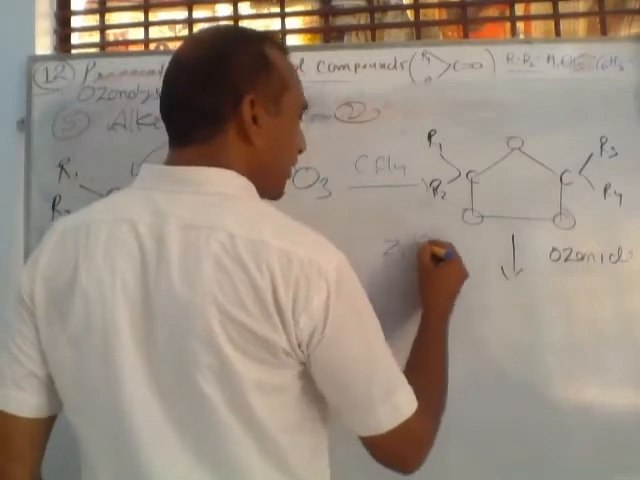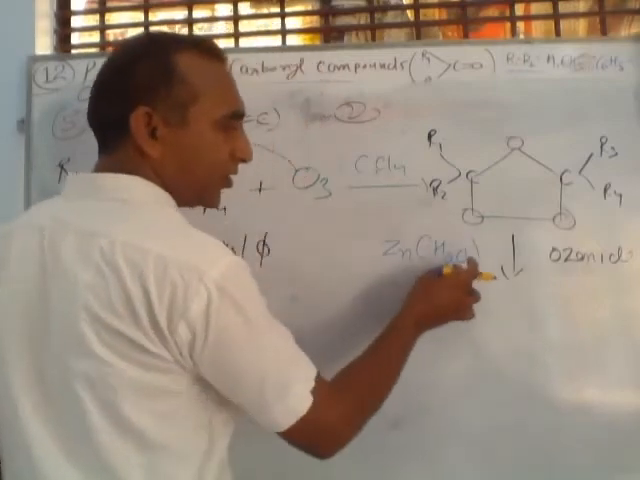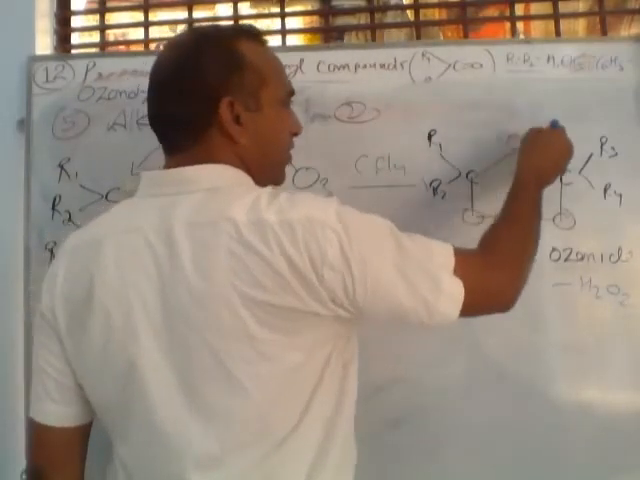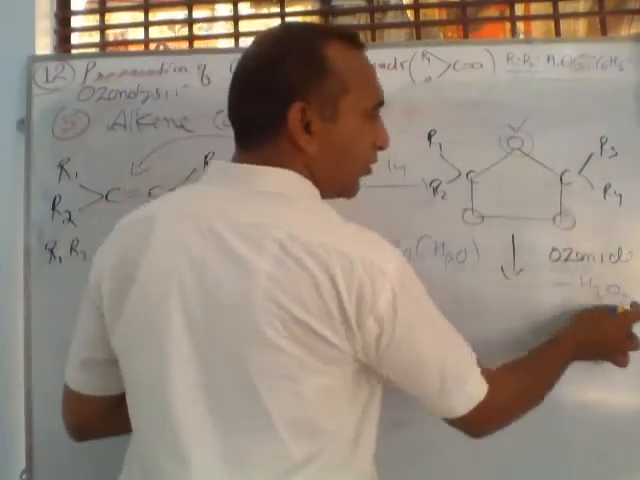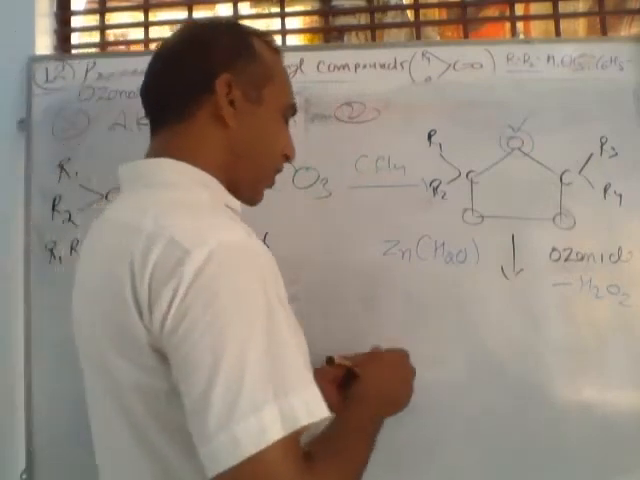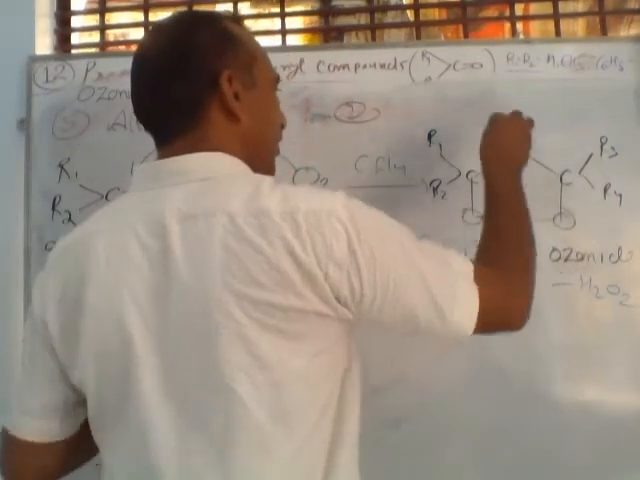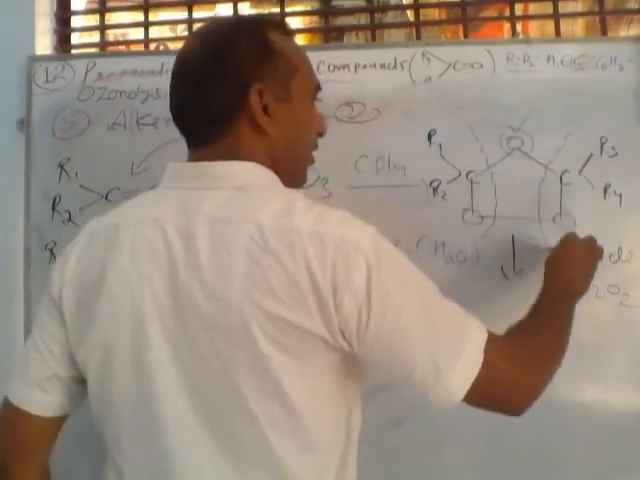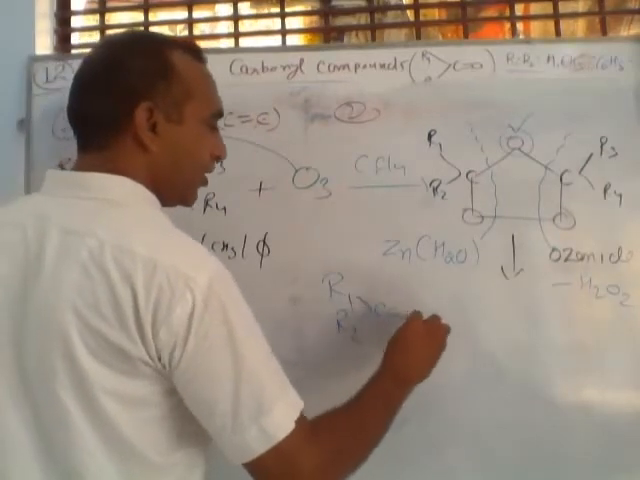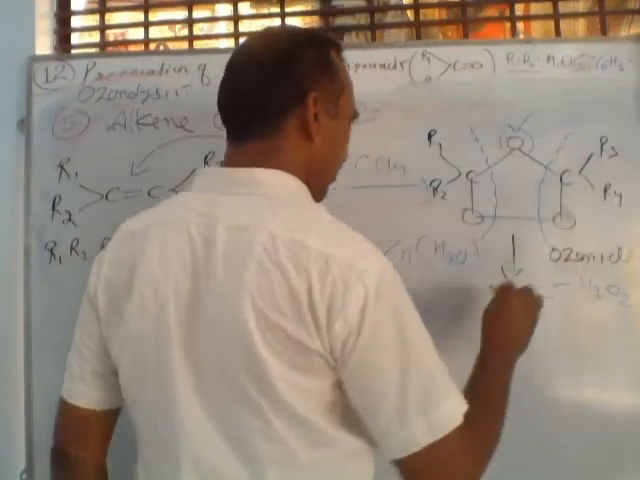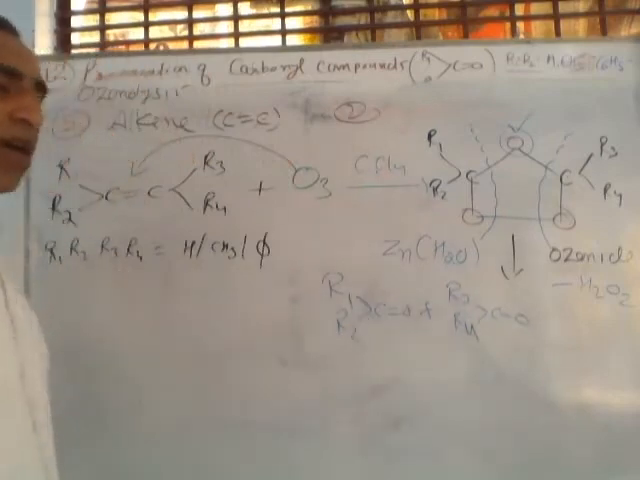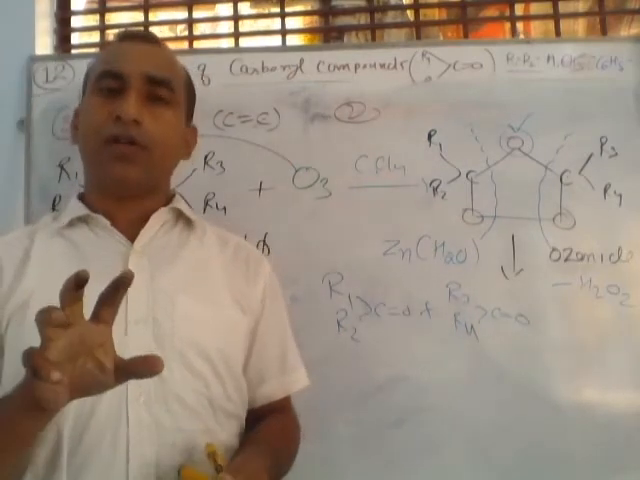And the second step: in the presence of zinc, we react with water. This water molecule forms H2O2. H2O2 means this O, and this oxygen is removed with the water molecule in the form of hydrogen peroxide. And what is the remaining? The remaining is this. Here you can draw a dotted line. Again, R1, R2, C double bond O, and here R3, R4, C double bond O. So these two are aldehydes, otherwise ketones, depending on the nature of the alkyl group.